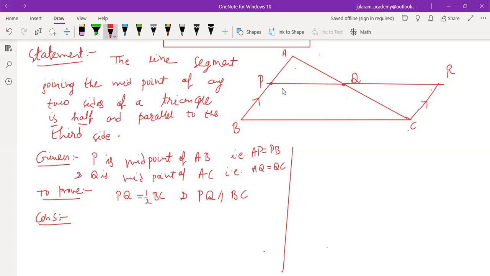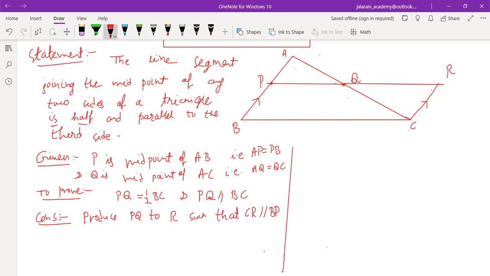Produce PQ to R. We say produce PQ means extend PQ. But we say produce PQ to R and join CR such that CR is parallel to BP. Is that clear to you? This is the construction. Produce PQ to R such that CR is parallel to BP.